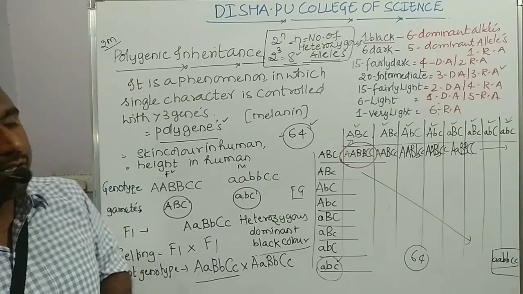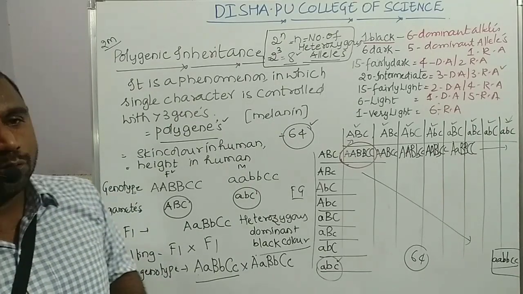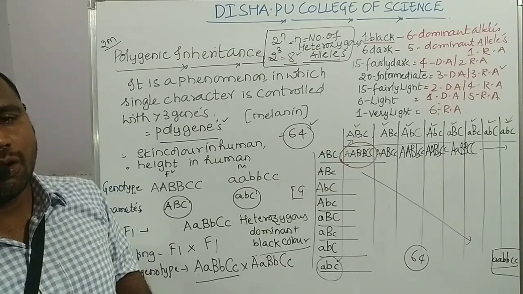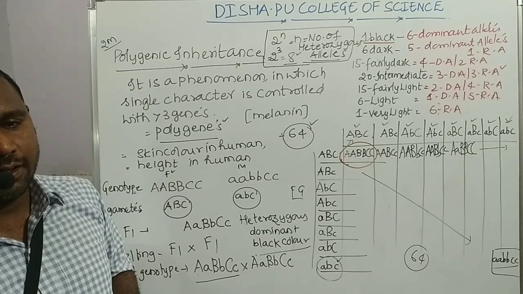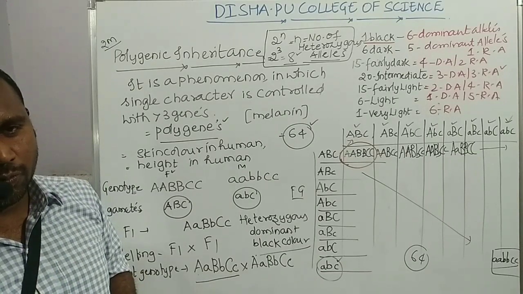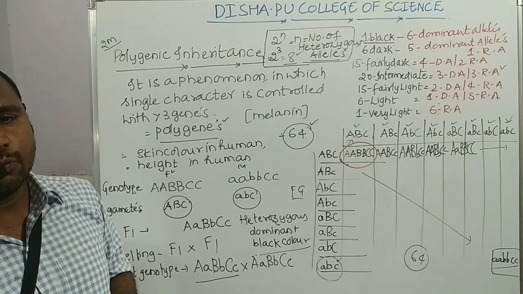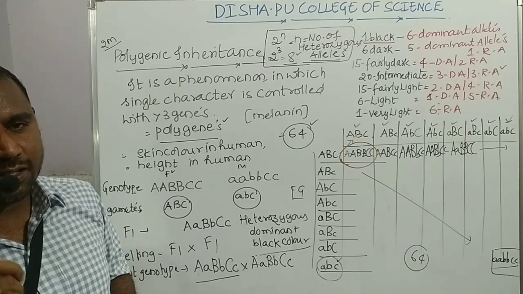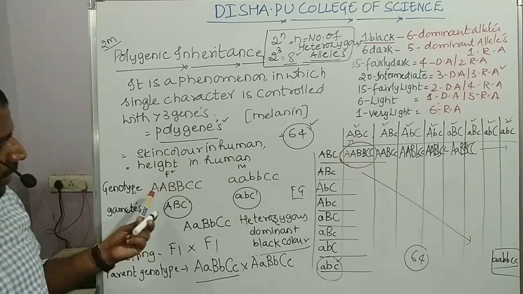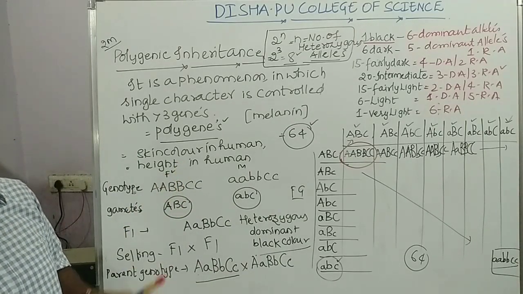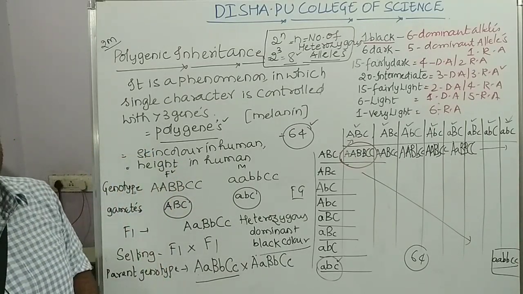Clear students? So this is how we can understand the meaning of polygenic inheritance. In polygenic inheritance, when more than 3 genes are inherited, they control and determine a single character, and that single character for these 3 different genes is the skin color in human beings.